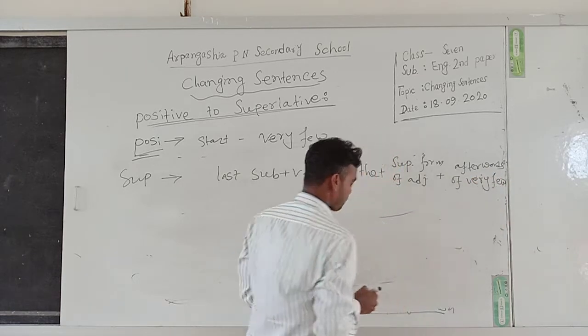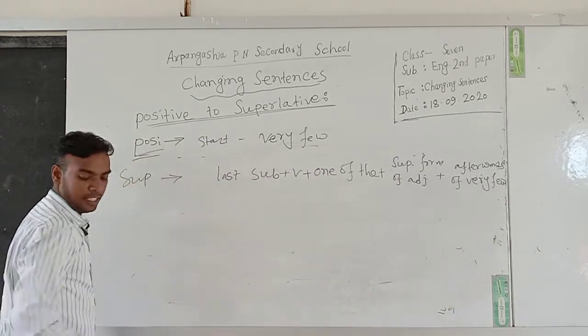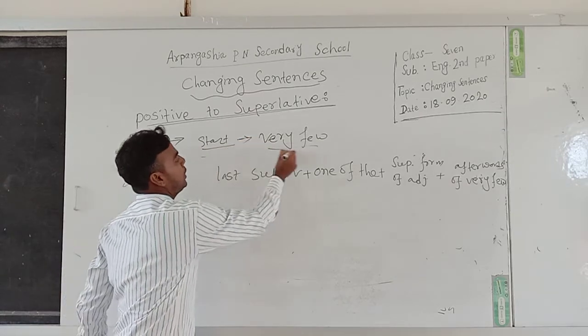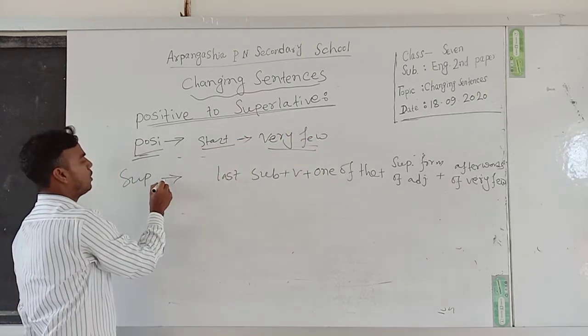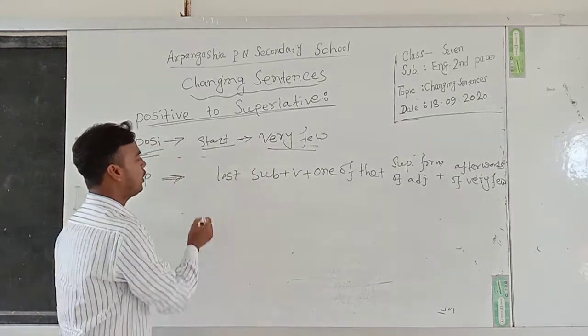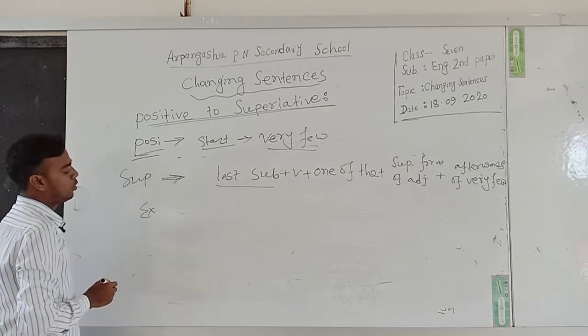So dear students, if a positive degree starts with very few, then we have to change it to superlative degree following this structure. Now look at this example.